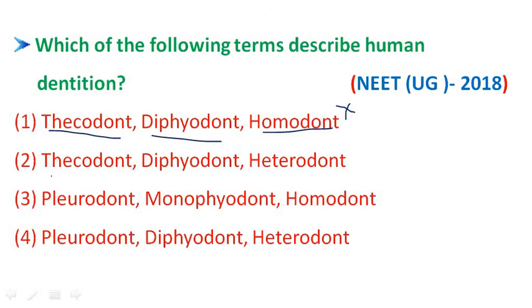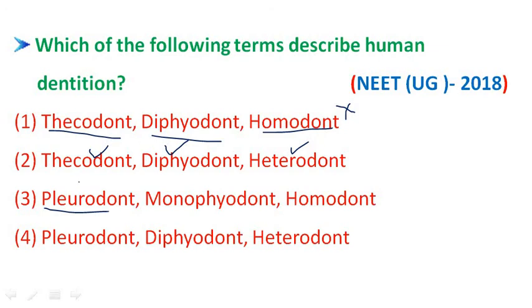Next, coming to the second option: thecodont, right; diphyodont, right, two sets of teeth are present; heterodont, the teeth are not similar in all. Okay. Next, the third option: pleurodont means the teeth are not attached to a socket; they are weakly attached to the bones.